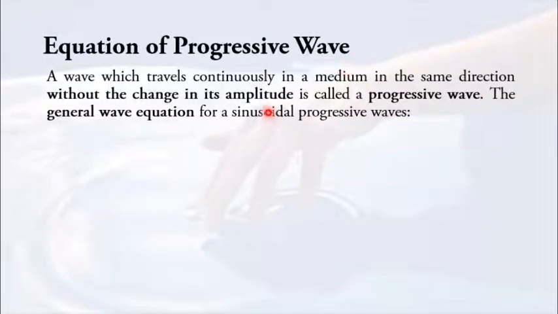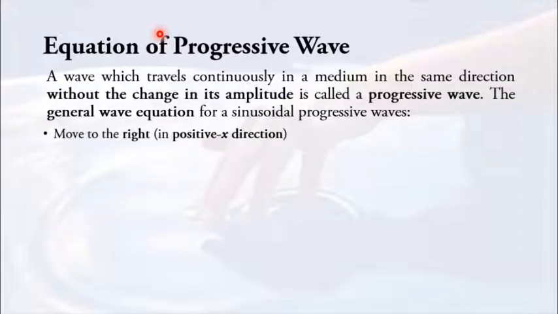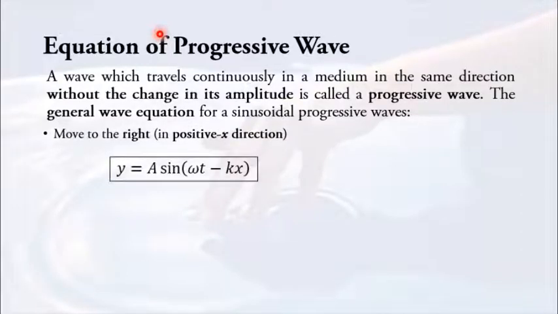So a wave which travels continuously in a medium in the same direction without a change in its amplitude is called a progressive wave. Based on this statement, you know that amplitude is constant. Why? Because in order to call it a progressive wave, it tells you that amplitude cannot be changed. The amplitude must be the same throughout the motion. Alright, so the general equations for the wave traveling to the right, we are going to write it down as y equals to a sine omega t minus kx.